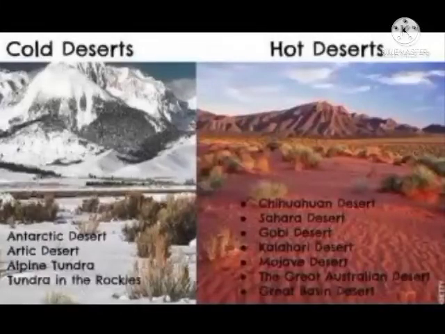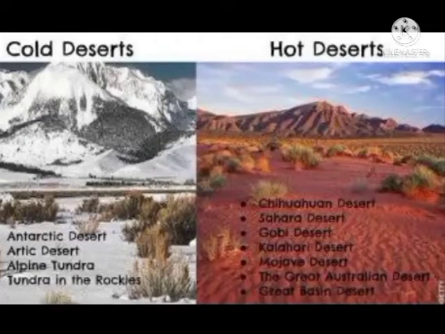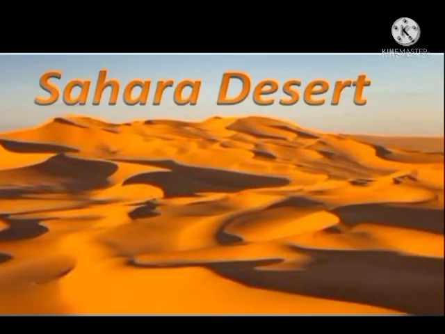First one, which you have told me, is hot desert. You can see sand everywhere. The temperature is very high, right? So the other type of desert is cold desert. We can see snow everywhere. So let us try to understand these types of deserts in detail. First, we are going to cover hot desert.